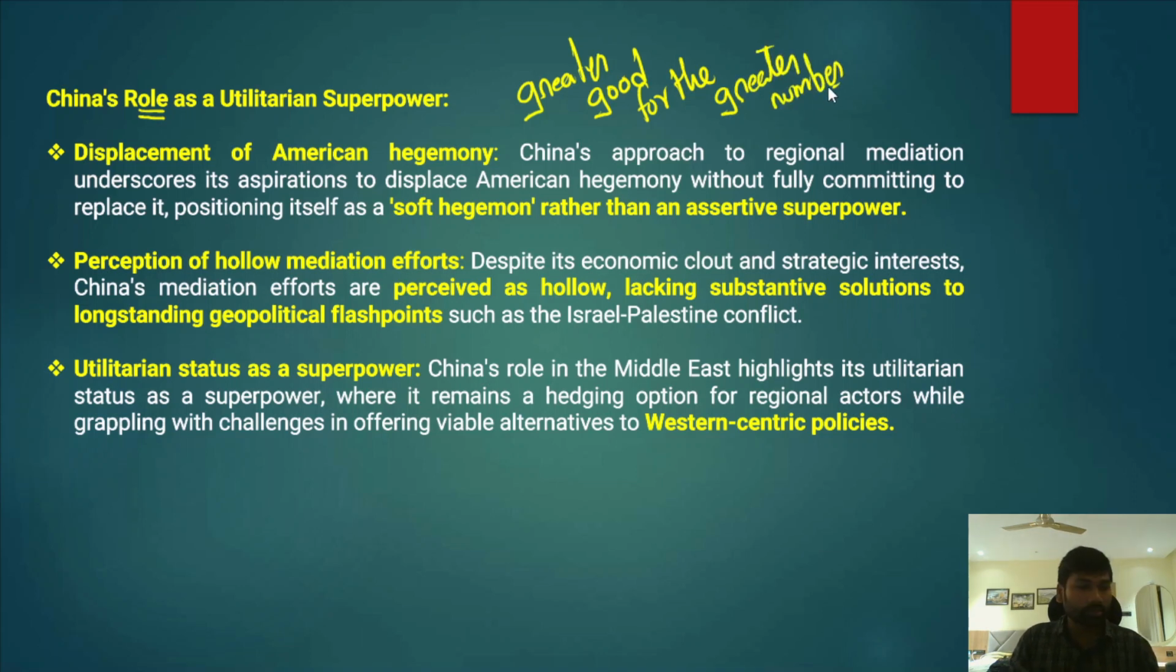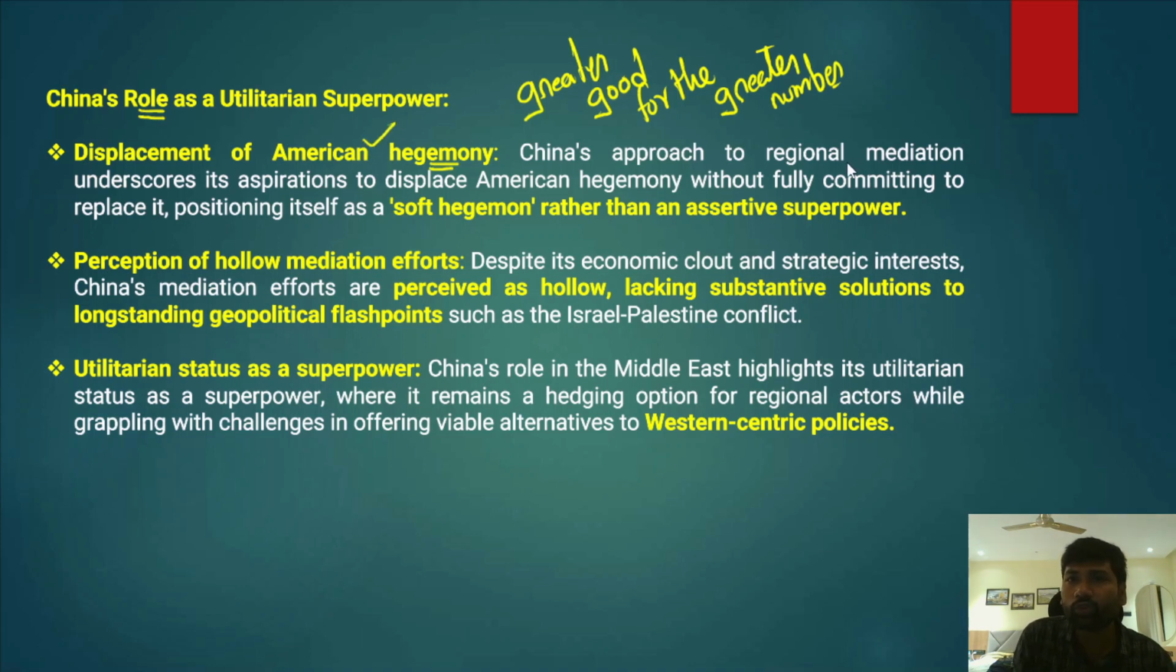Now what did China want to do? China wanted to ensure greater good for itself in the region. So therefore it focused on displacement of American hegemony. It wanted to displace the American hegemony. As I have already told you, the Middle East has a huge influence of the West, a huge influence of the US. So it wanted to displace the American hegemony in the Middle East.